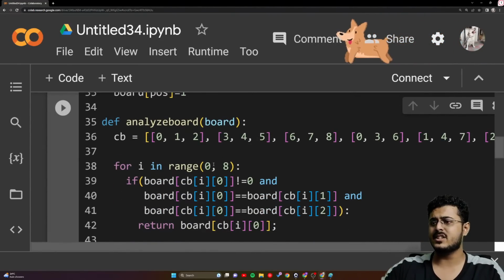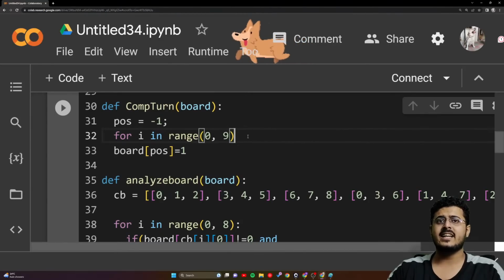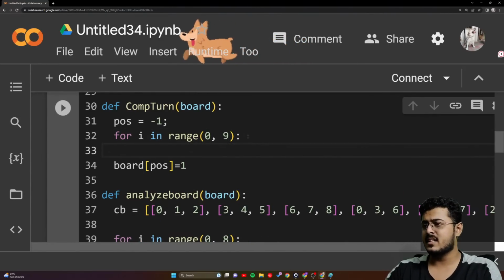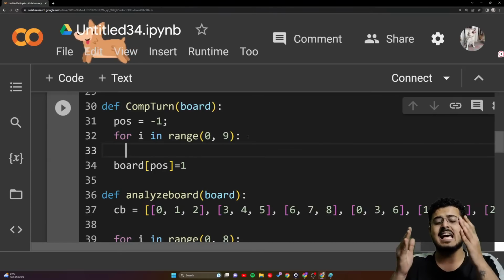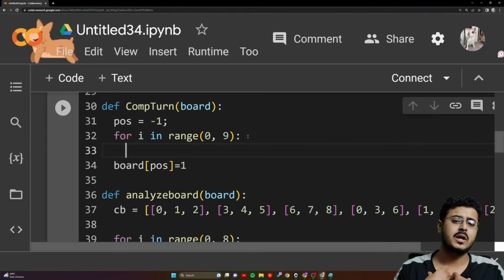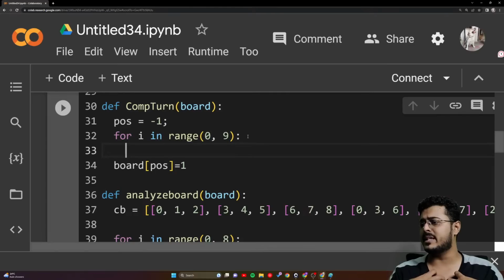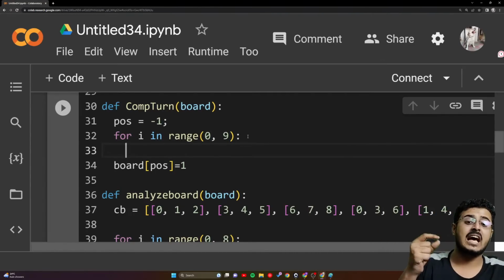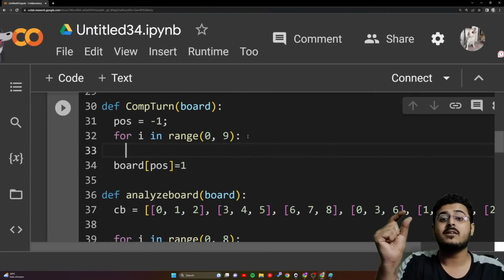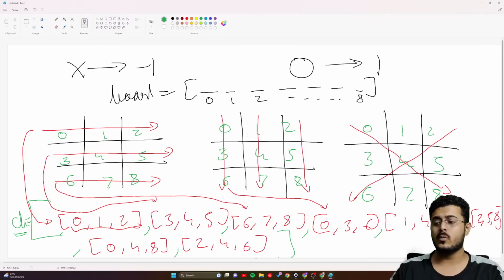For every single position, I need to figure out whether that particular position is the best for me or not. So for every position, I will be calculating the min-max value. Okay, let us go back to the drawing board once again.